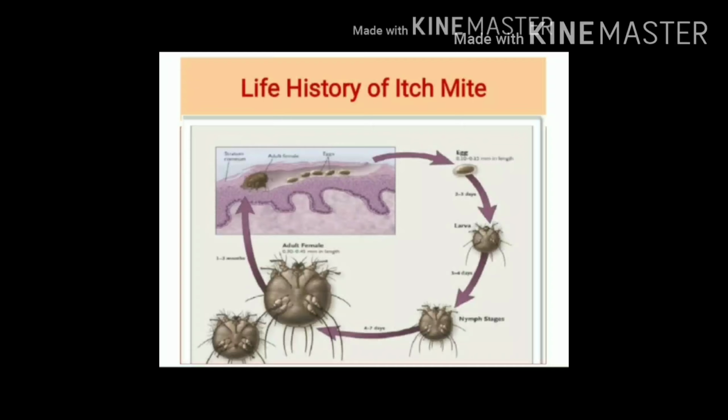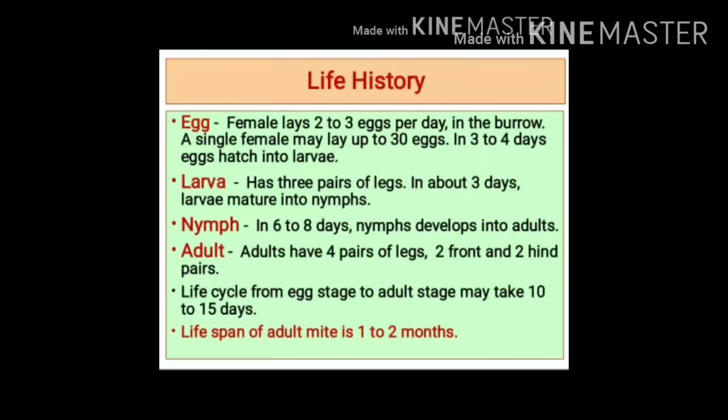There are 4 stages in life history of an itch mite. These stages include egg, larva, nymph and adult. First stage in the life history of itch mite is egg stage. The female burrows within the stratum corneum and lays eggs in the burrow.